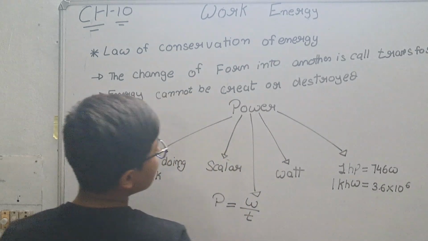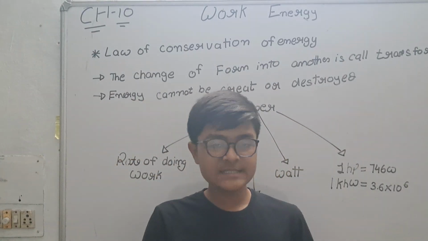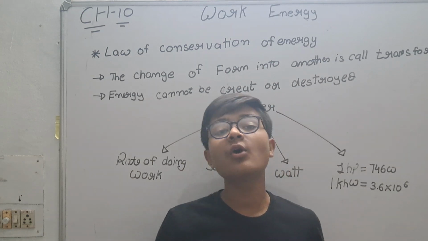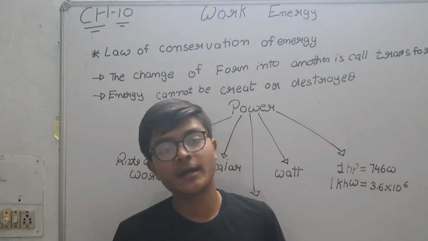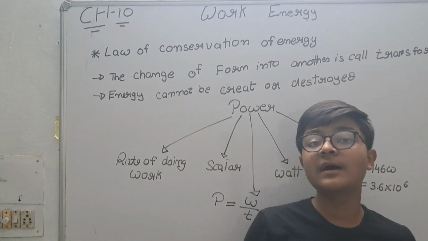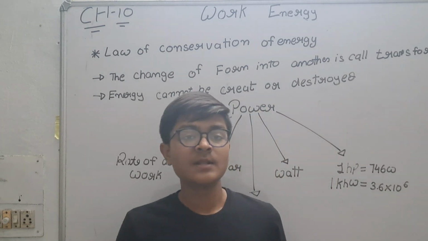Now let's see, it is also a scalar. If you notice, work, energy, and power, all three are scalar quantities. They are not vector quantities. That means they have magnitude only, not direction.